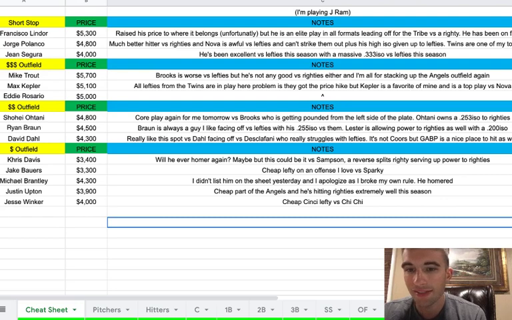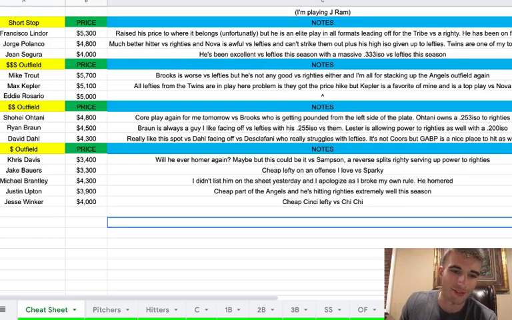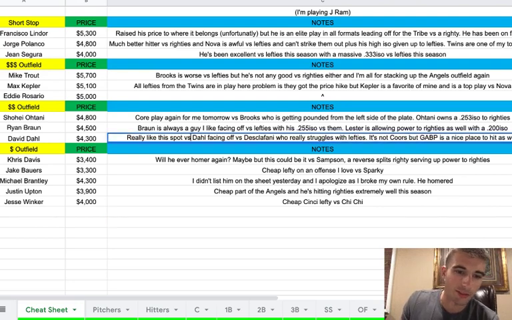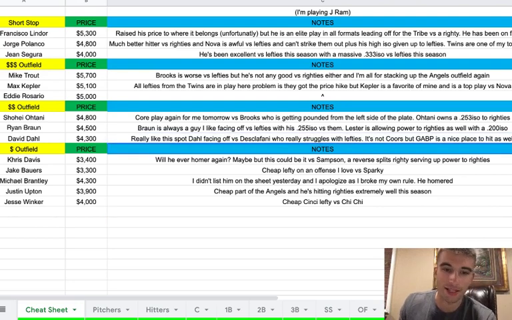Braun's always a guy I like facing off versus lefties with this 255 ISO versus them. Lester is allowing power to righties this season as well with a 200 ISO. And then David Dahl rounds this out in the mid-range, 4,300. I really like the spot for Dahl facing off versus Desclafani, who really struggles with left-handed bats.